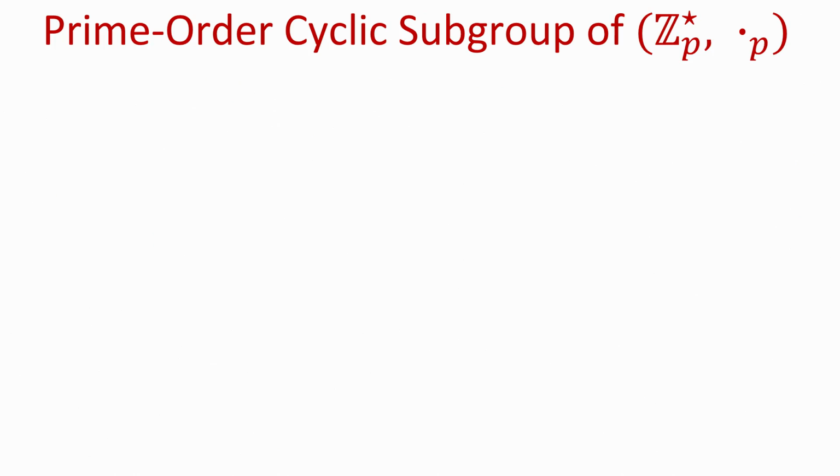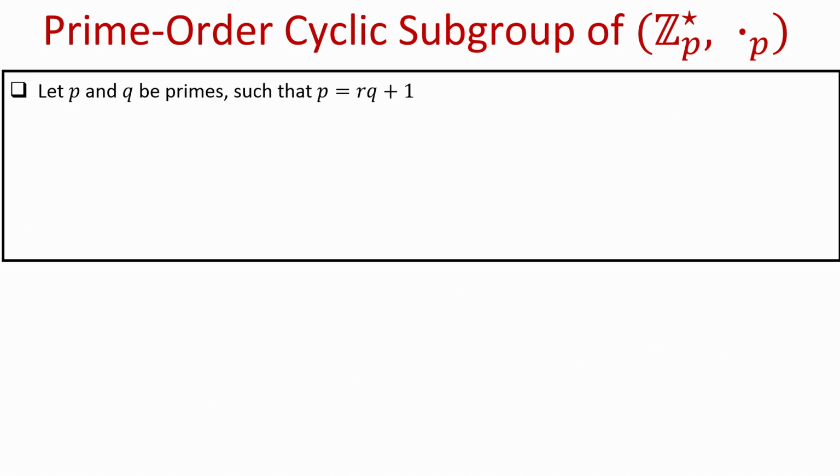So, now let us see another group which is quite appropriate to instantiate cryptographic primitives based on the security of D-log and CDH, DDH problems, and this group is basically the prime order cyclic subgroup of the group Z_P star with the operation multiplication modulo P. So, let P and Q be primes, publicly known, such that P is related to Q in this form, namely P is equal to R times Q plus 1, where R is also publicly known.